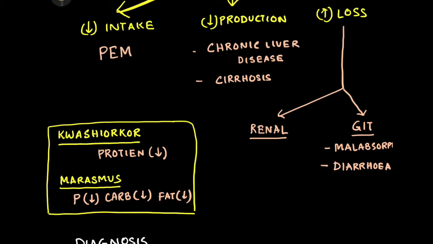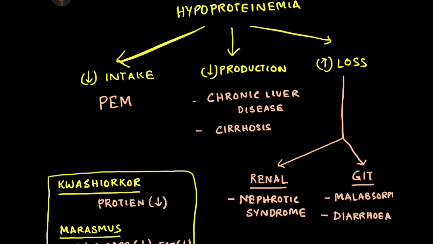Now how in renal route there can be problem? Now there are certain conditions of kidney which are known as nephrotic syndrome, in which there's an increased proteinuria through kidney. Why that happens? Due to certain problems in the nephrons of the kidney, a huge amount of protein is filtered through the kidney and is lost through urine. In that situation, we can have an increased loss of protein through renal route and which can cause hypoproteinemia.